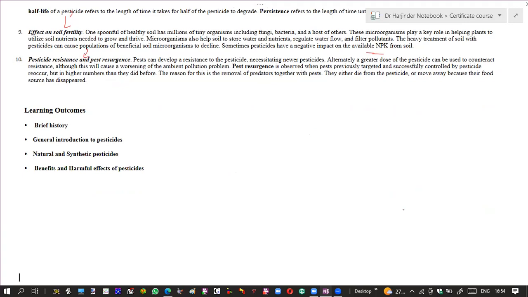So this was today's lecture, and in this lecture we have discussed a brief history of pesticides, and we have seen that pesticide use dates back to around 45,000 years ago. And then we have discussed a general introduction and the various terms which are used in pesticide chemistry, and we have discussed the various natural and synthetic pesticides which are available, and the benefits and harmful effects of pesticides. So this was today's lecture on pesticide chemistry.